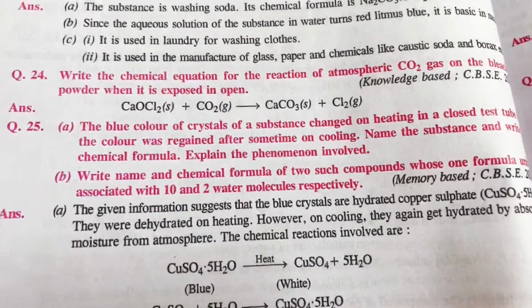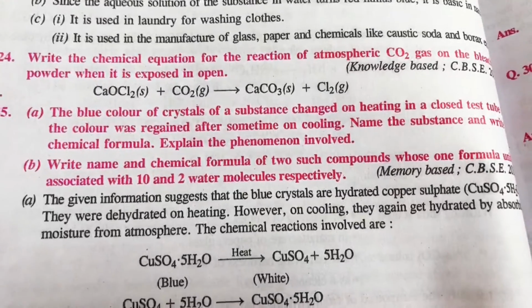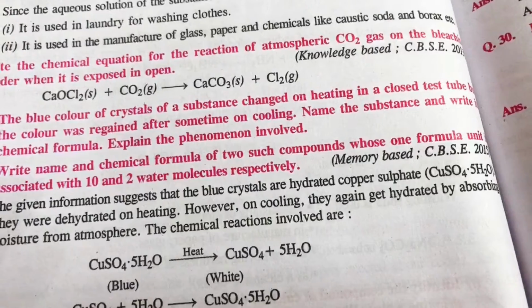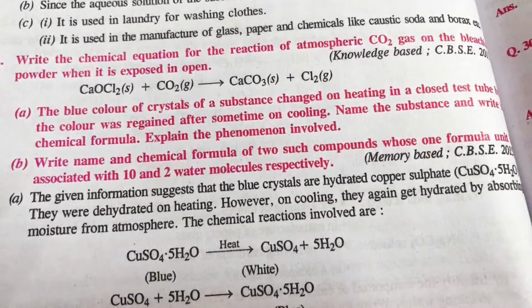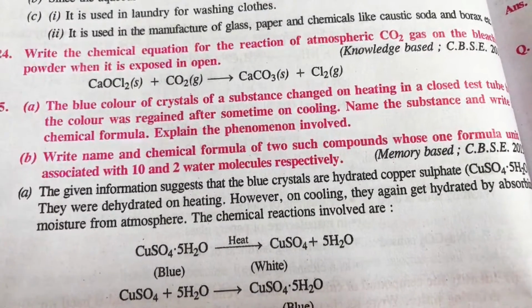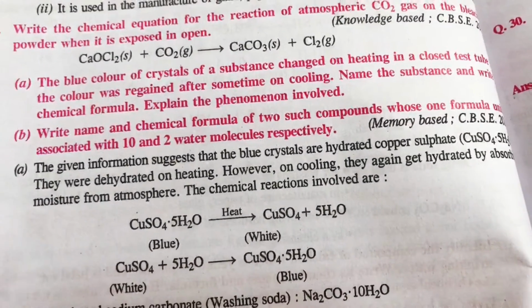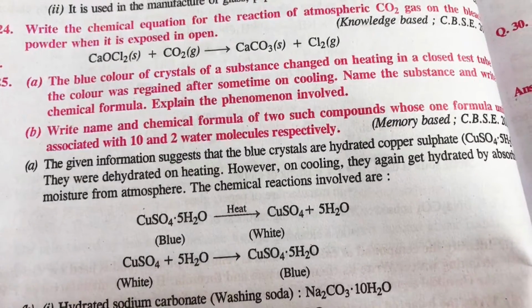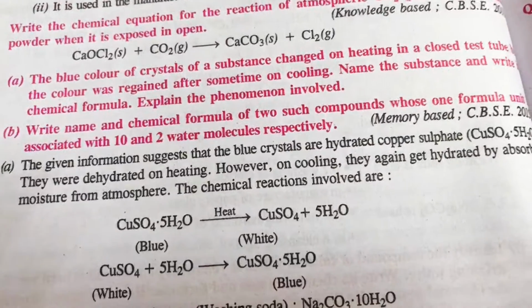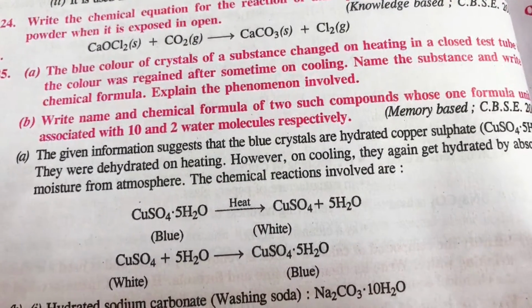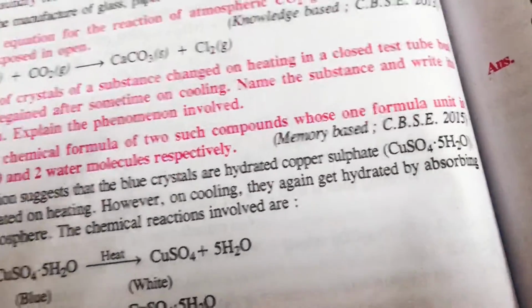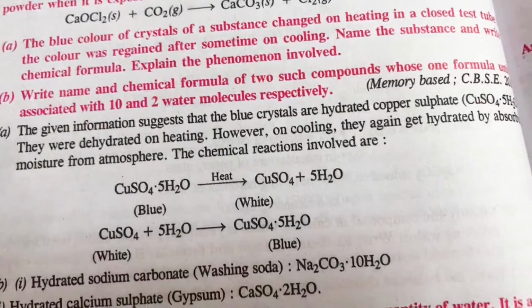Next question, see students, question number 25. The blue color of crystals of a substance changed on heating in a closed test tube. The color was regained after some time on cooling. Name the substance and write the chemical formula. Explain the phenomena involved. Write the name and chemical formula of two such compounds whose one formula unit is associated with 10 and 2 water molecules respectively. These questions, students, came in CBSE 2015. See, so these are very important questions which I am discussing.